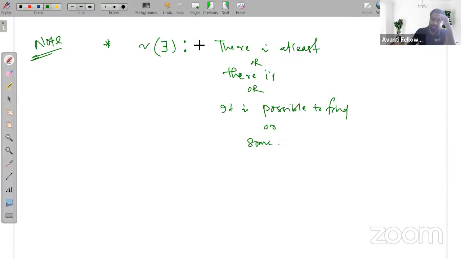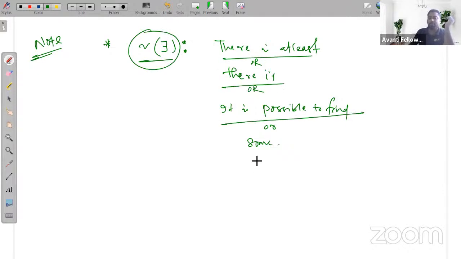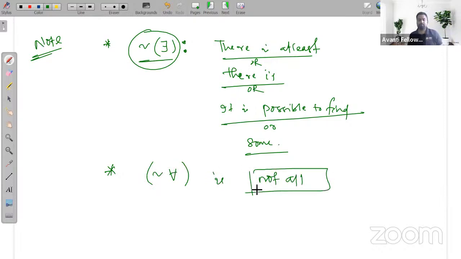So these are the negation of there exists. Similarly, negation of for all is not all. Remember, not all. These are the negations of quantifiers.